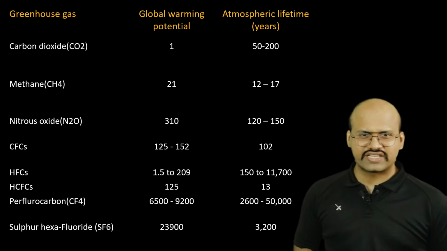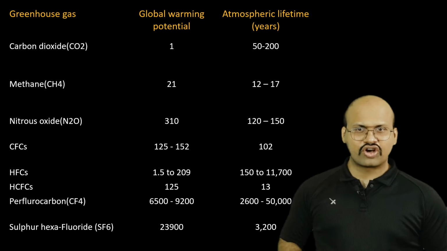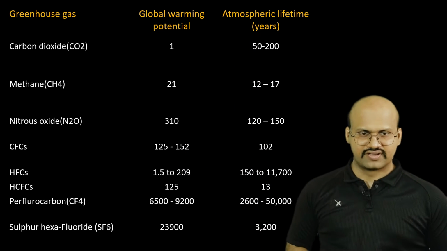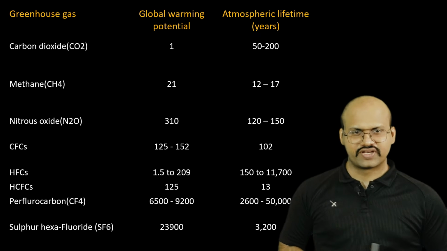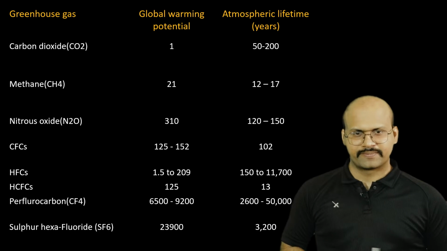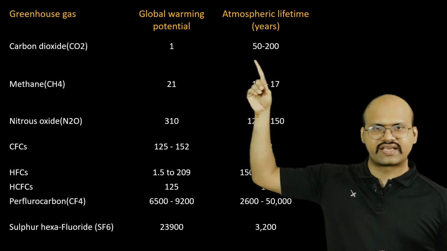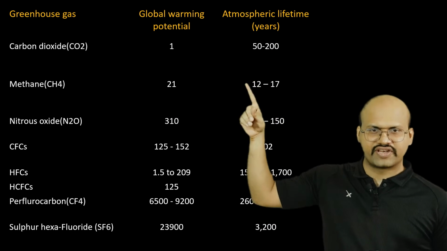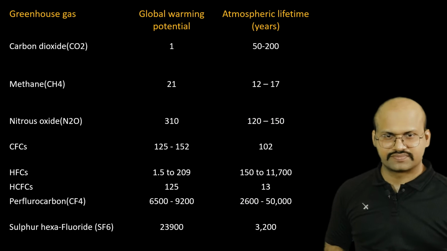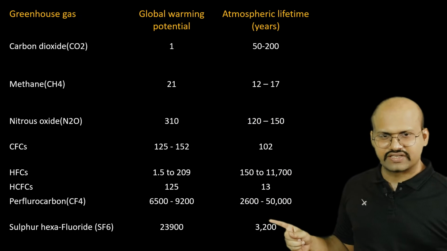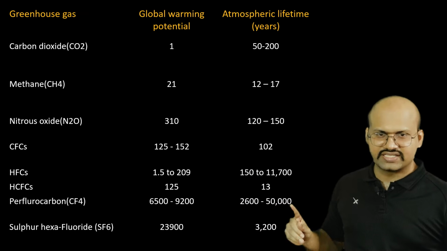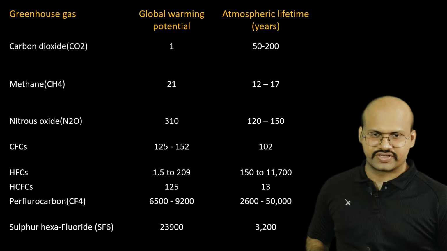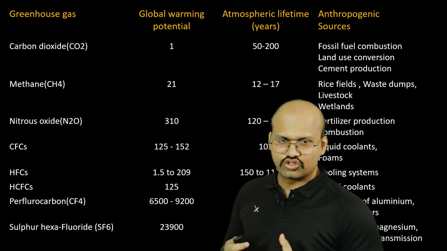Now let's see what the atmospheric lifetime is. Remember, not only the global warming potential, but the lifetime in the atmosphere is also an important factor. If a gas is quickly removed from the atmosphere, then it will have less impact. Here we can see that carbon dioxide can stay in our atmosphere for 50 to 200 years. Methane has a very short life in our atmosphere, from 12 to 17 years. We can see that this lifetime increases with the man-made gases. These gases are very stable and therefore they can live on for thousands of years in our atmosphere.